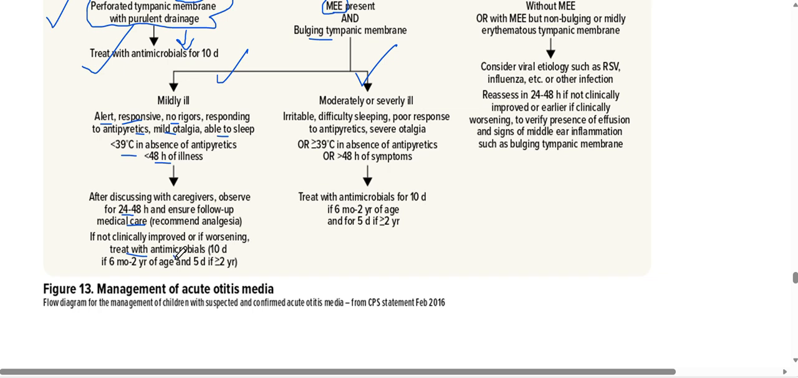Okay, and antibiotics should be given for 10 days if the child is between 6 months and 2 years of age. Always remember, for less than 2 years, we have to give antibiotics for 10 days, and 5 days if the child is more than or equal to 2 years of age. These are very important guidelines we need to remember. Okay, I hope you guys understand them well.